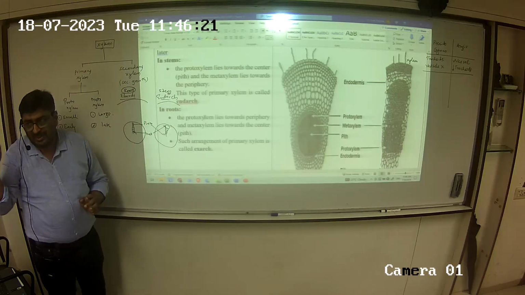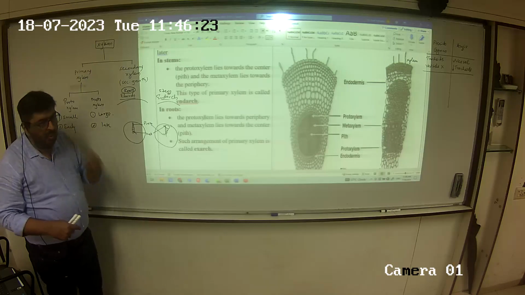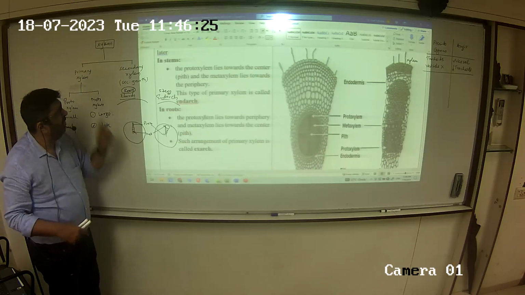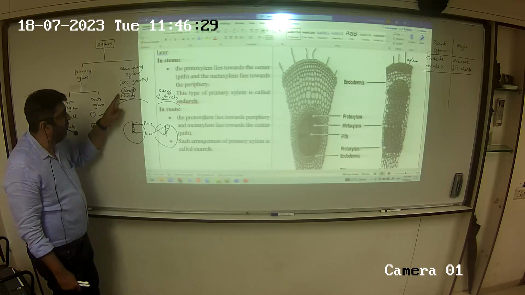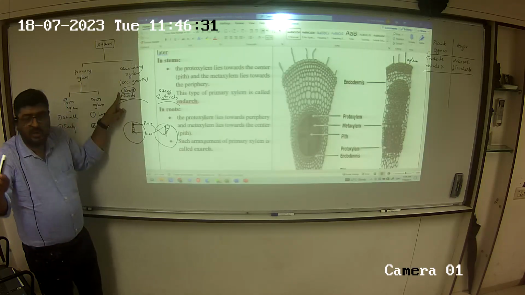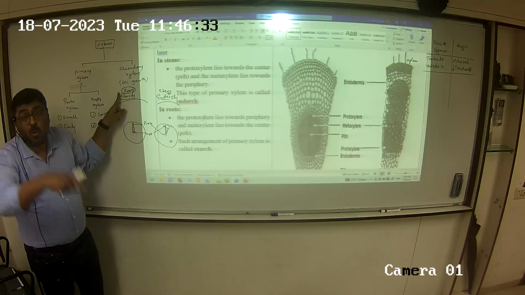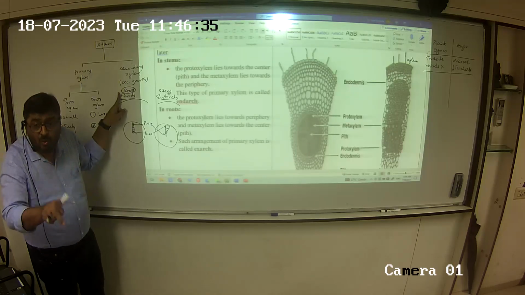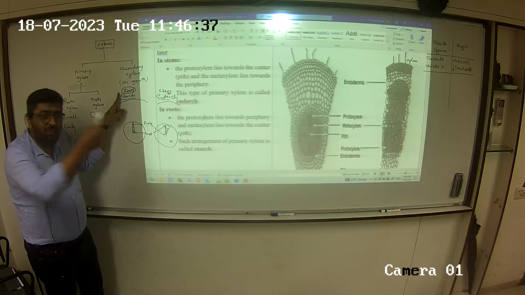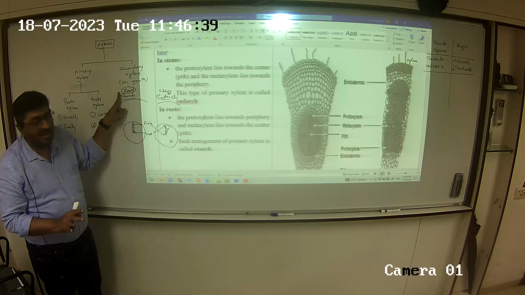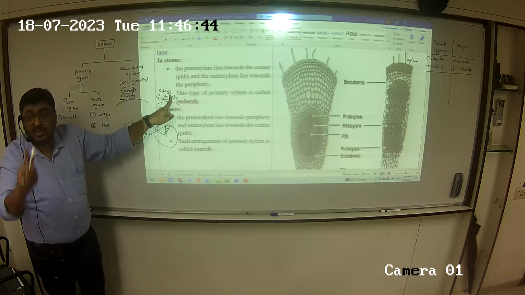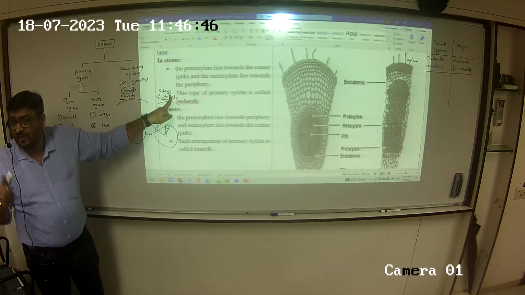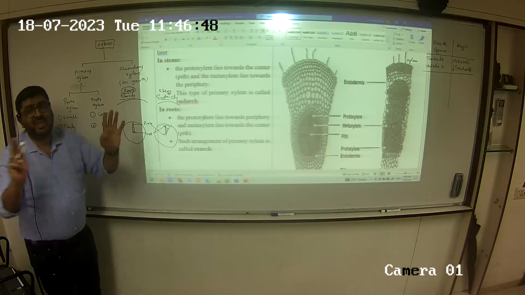My question number 2: will the position of protoxylem help me to differentiate between a monocot root and a dicot root? No. Any root, xylem will be exarch. Any stem, xylem will be endarch. So this is only helping us to differentiate between root and stem.